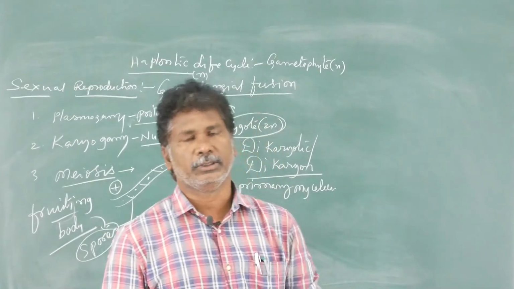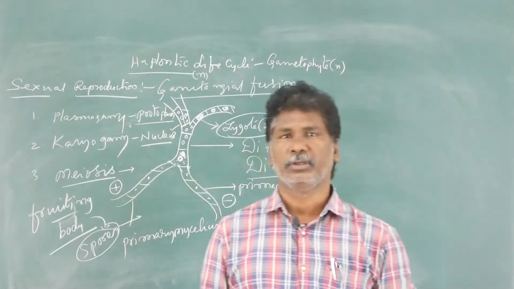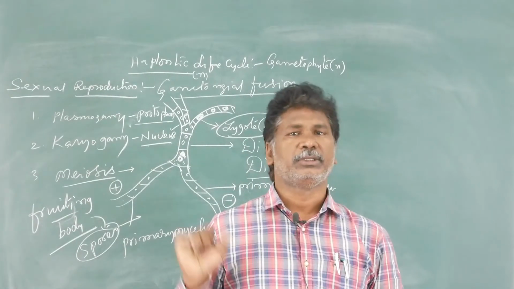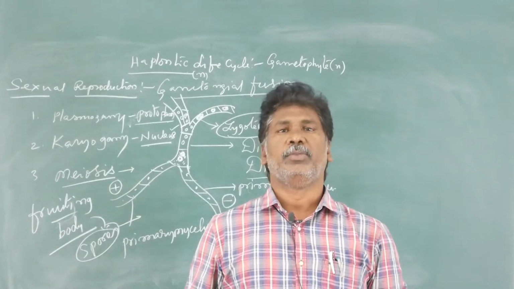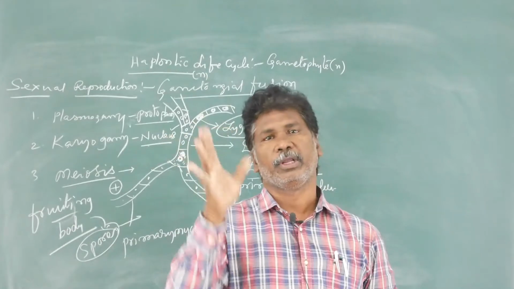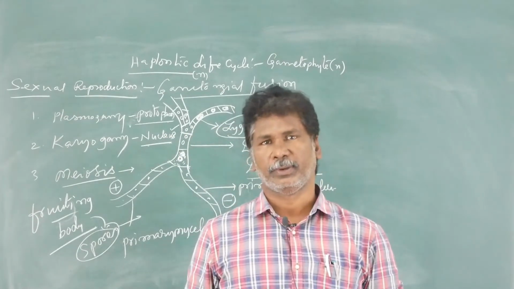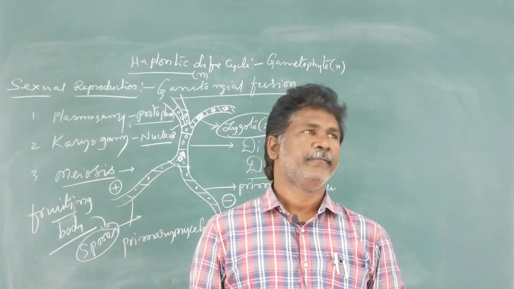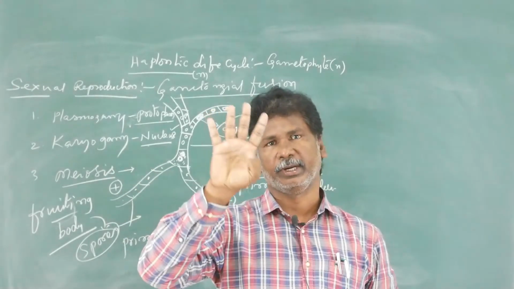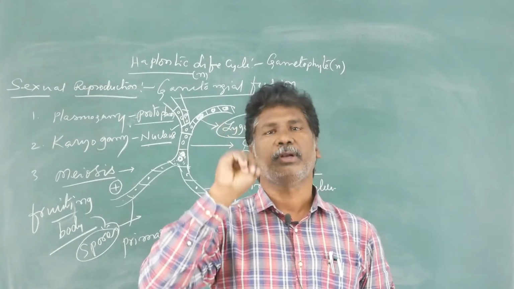Okay, that is reproduction. Next we are going to the classification. Based on the thallus, that is the mycelium, the mode of nutrition, the nature of the fruiting body, or the nature of sexual spores, fungi are classified, according to your syllabus, into four classes.